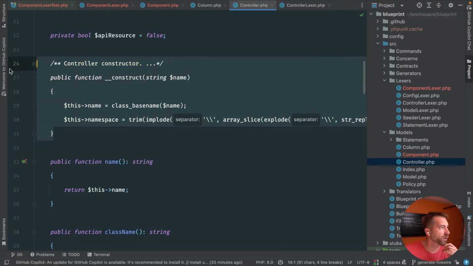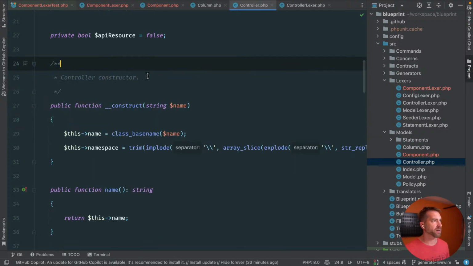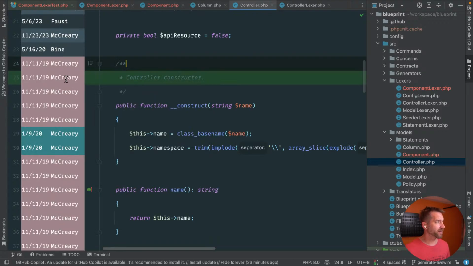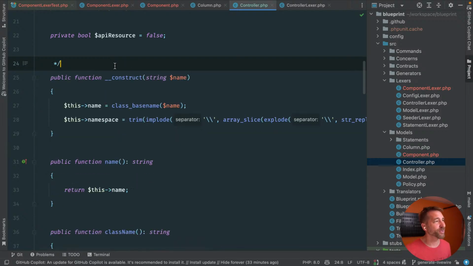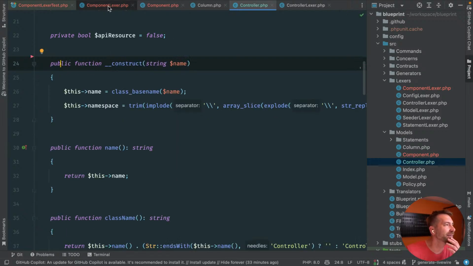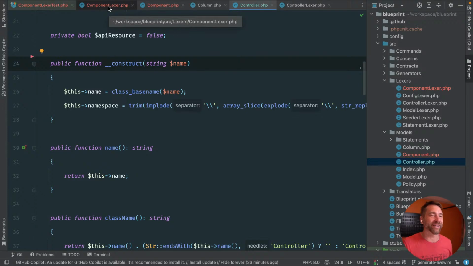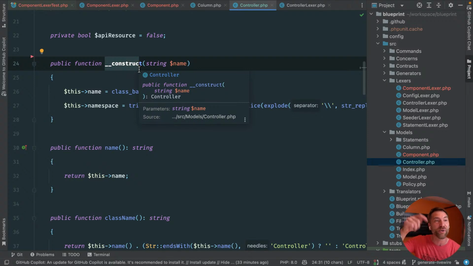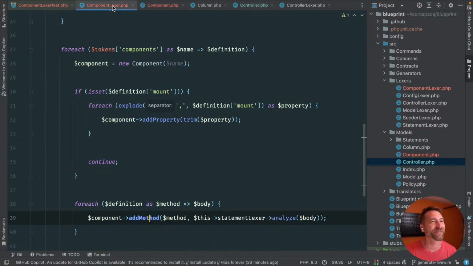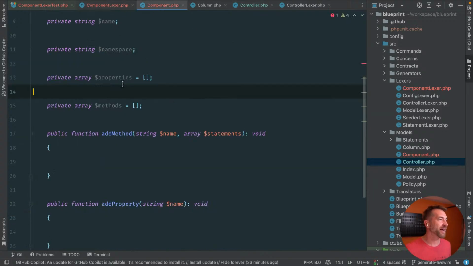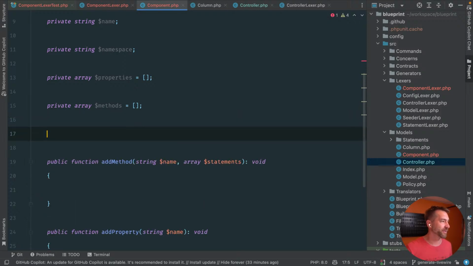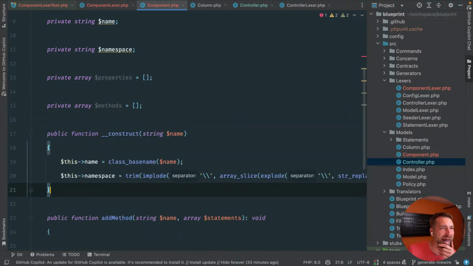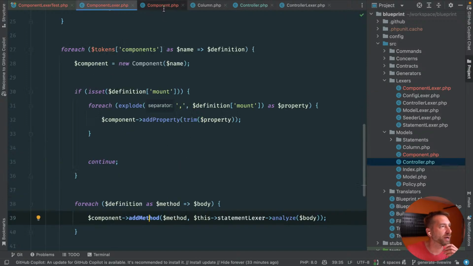So we construct it with that. I don't know why. Controller constructor. Are you serious? Did I do that? Old JMac, what are you doing? Look at this thing right below here in your controller class with the method name constructor. Hey, if you didn't know, that was your controller constructor. Comments are worthless. Okay, cool. Never make comments, people. Make readable code. Wow, I can't believe I wrote that. Sad day. All right. Anyway, look how much I've evolved.